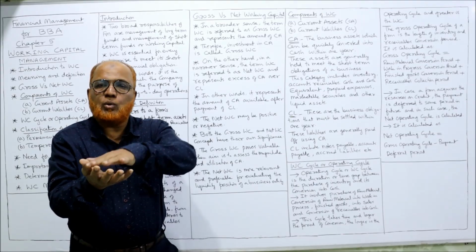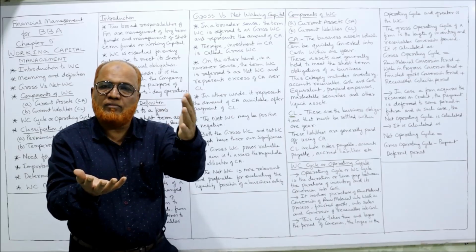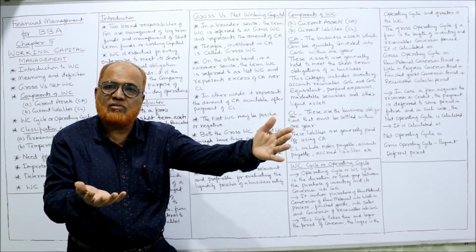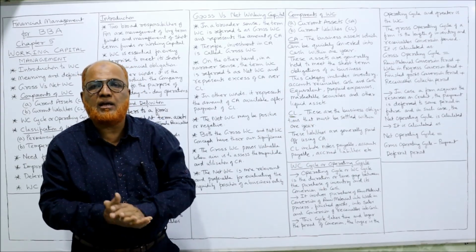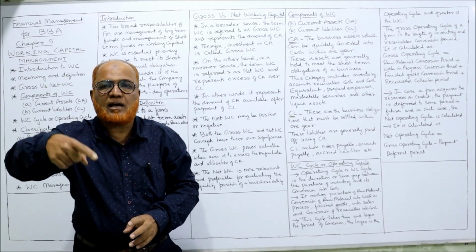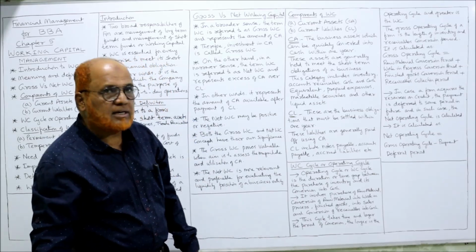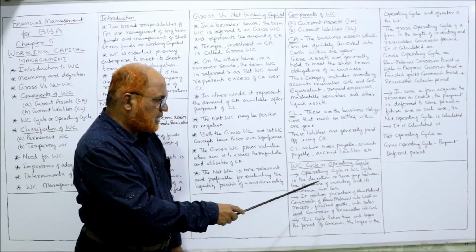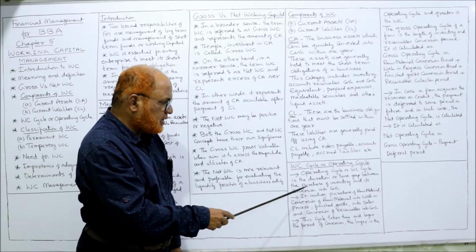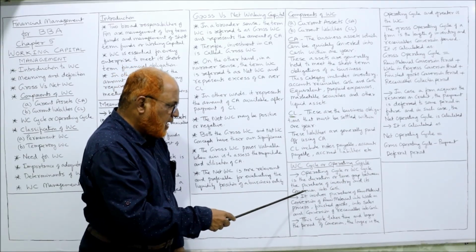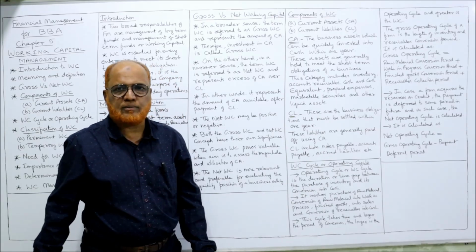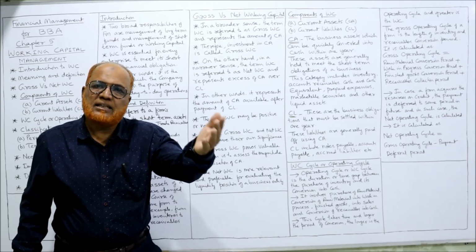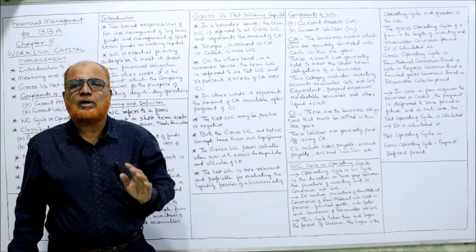So from cash to inventory of raw material, to inventory of work in progress, to finished goods, then to accounts receivable, and from accounts receivable again to cash. A complete cycle is made. That is called the working capital cycle. Operating cycle or working capital cycle is the duration or time gap between the purchase of inventory and its conversion into cash. We are purchasing the inventory and then selling the inventory and converting it into cash.